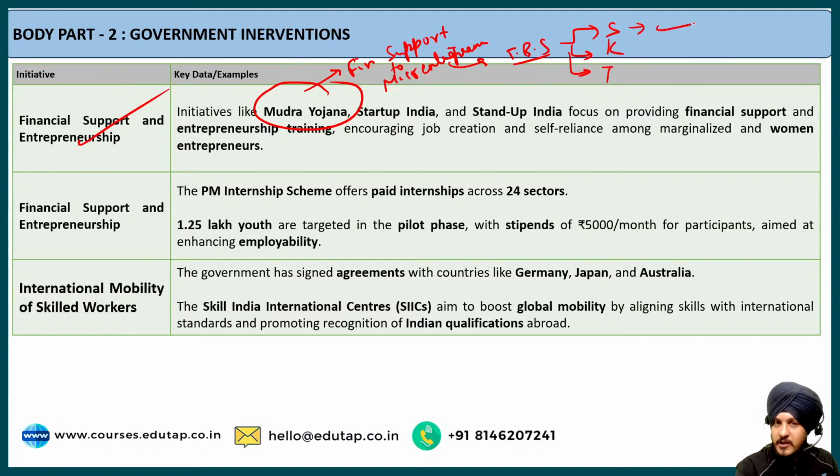Shishu is basically for the new businessmen, and Kishore is for the expanding businesses. And for those businesses who are looking to grow further, we have the Tarun. Fine, and you can read the details on your own for all these Shishu, Kishore and Tarun. They have different kinds of benefits, or the limit of financial incentives that they provide as a part of the Mudra Yojana.